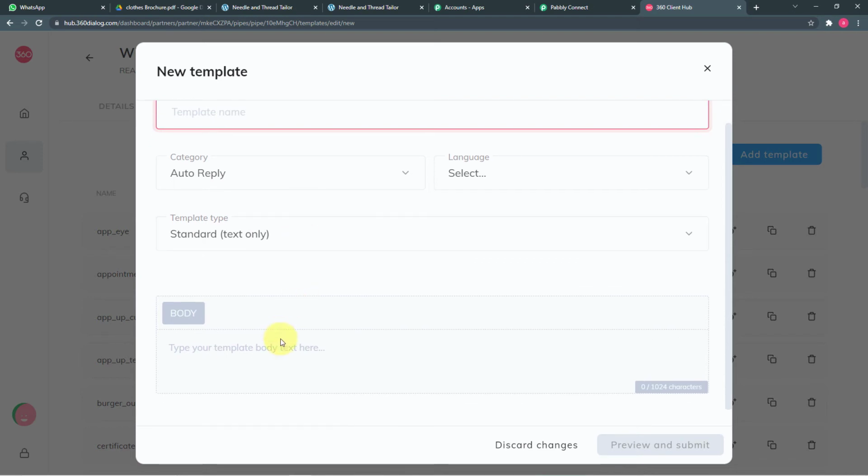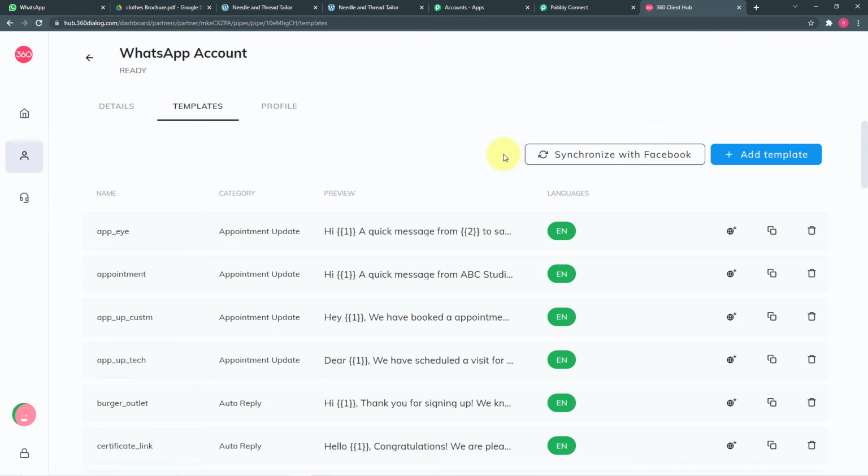And here in this body field, you have to enter the main message that you want to send on WhatsApp. After that, click here on preview and submit, and your message template will be submitted. Okay. So after message template submission, WhatsApp's parent company, that is Facebook, will review your template and approve it. So once you get your templates approved, you can use them to send messages on WhatsApp directly, right?